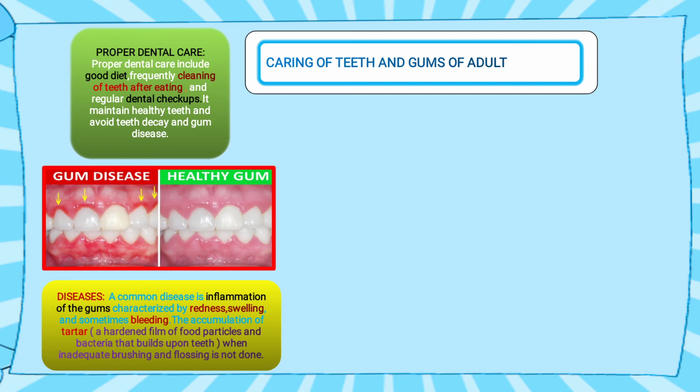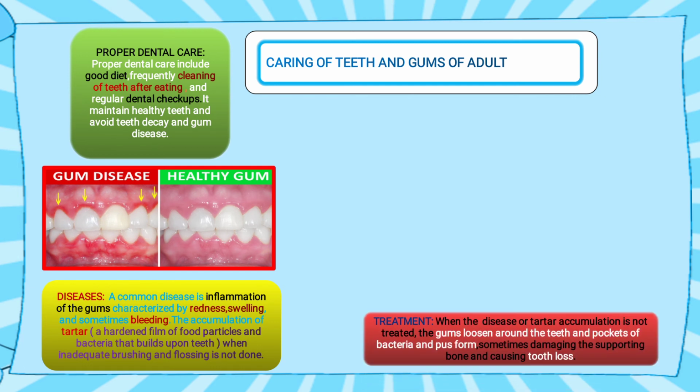Now this happens when the bacteria is acting on the food, and tartar accumulates. Now what is tartar? It is a hard, yellow buildup of food particles on the teeth. When food is stuck in our teeth, bacteria will grow in that and produce a yellow structure which is known as plaque also.